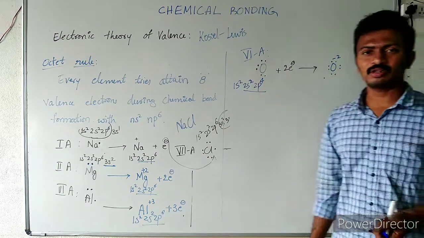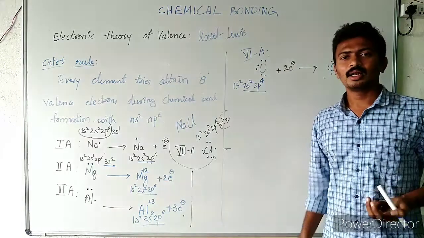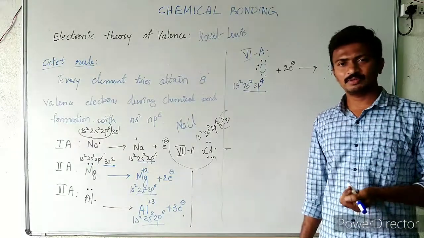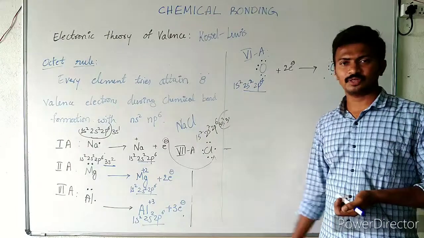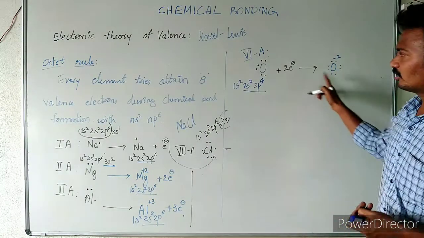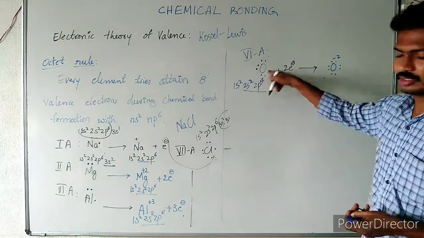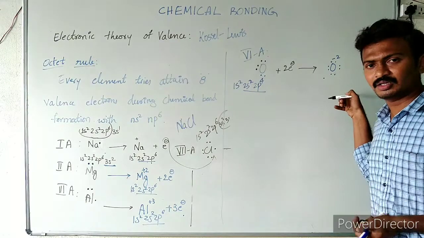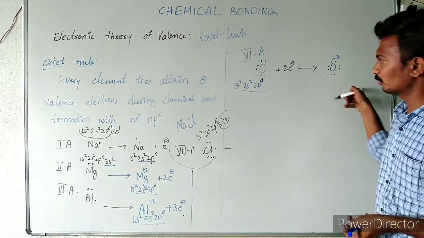By gaining 2 electrons, oxygen gets converted into its stable form, that is the nearest stable configuration, neon, right? So this is the reason why oxygen exhibits minus 2 charge, that is, the oxidation state is minus 2.